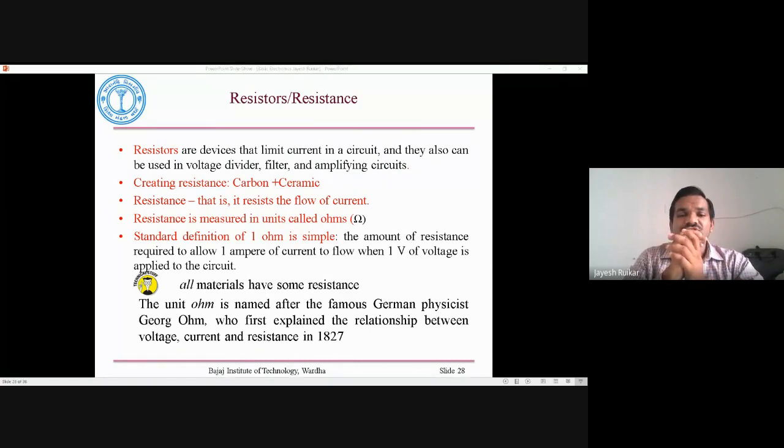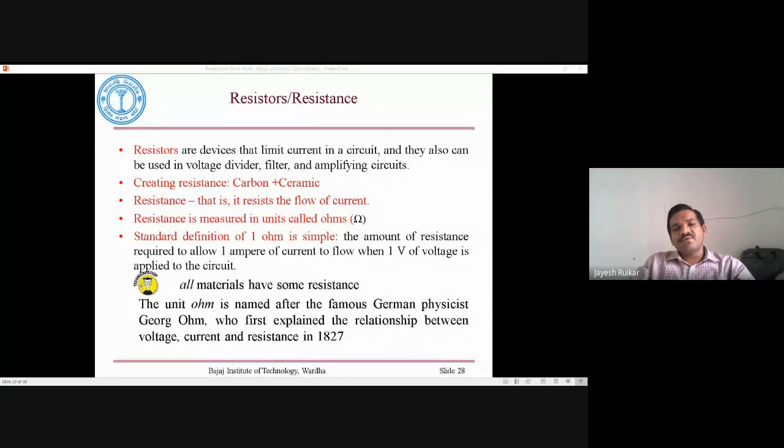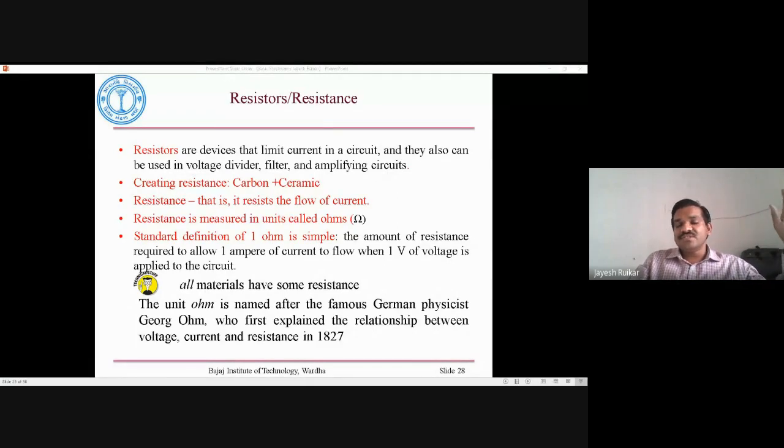That was in the year 1827, and the unit of resistance was given his name, ohm. So the name ohm comes from the German physicist George Ohm.